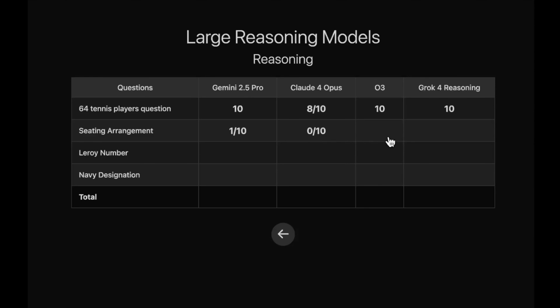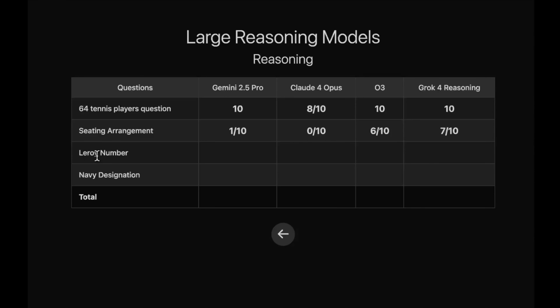What about OpenAI O3? OpenAI O3 has been the best model in this particular question up until now. It scores 6 out of 10. I mean, there is no competition, guys. The moment I saw this, I was shocked by what OpenAI O3 came up with, and if you are my long-time viewer, you might know about this. What about Grok 4 reasoning, guys? Does it beat OpenAI O3? Will it be the first model to beat OpenAI O3? It scores 7 out of 10. The very first model to actually beat OpenAI O3 in this particular question, guys. Grok 4 reasoning is not yet another model. It is claiming its position, guys.